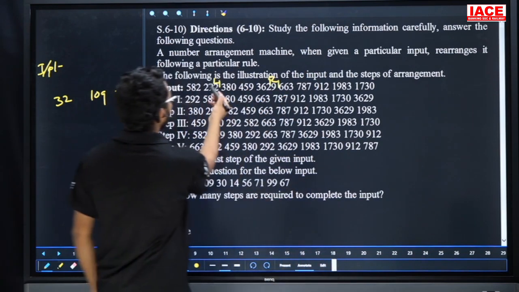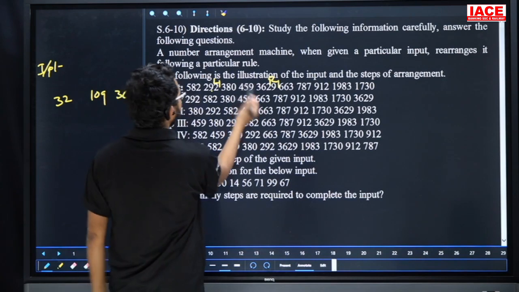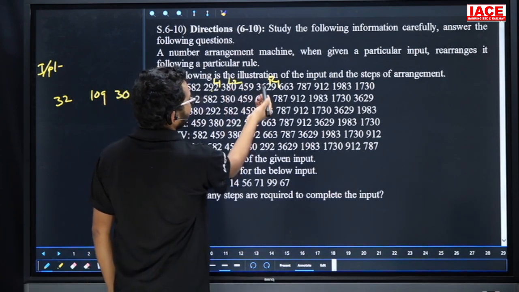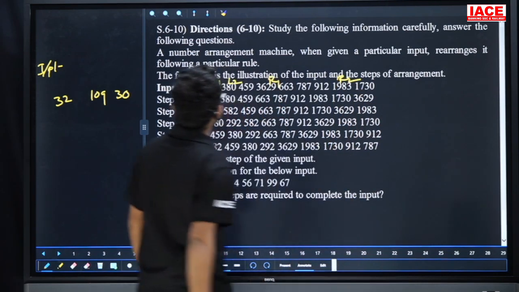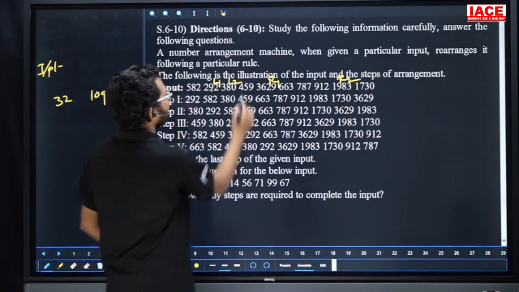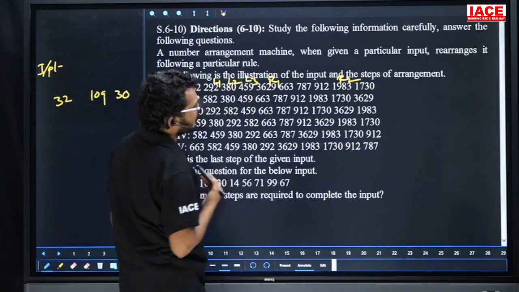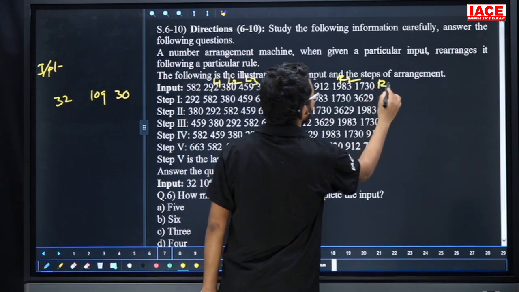Next, after 292, the next lowest number is 380. This one is L2. After 3629, the next highest number is 1983. This one is R2. Next, 459 is L3. Next one, R3, is 1730.